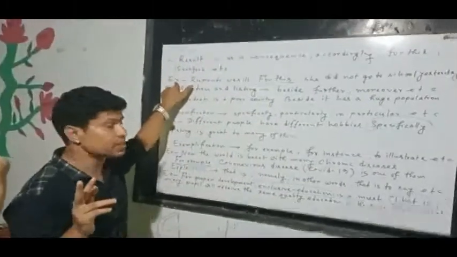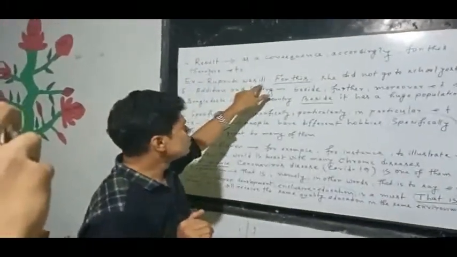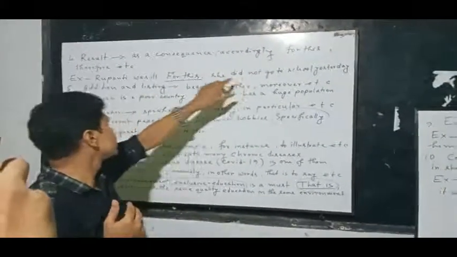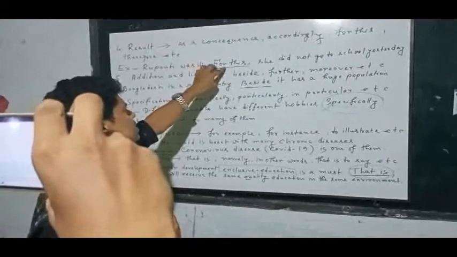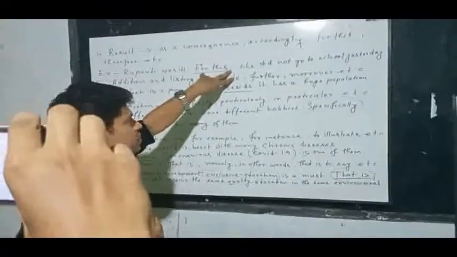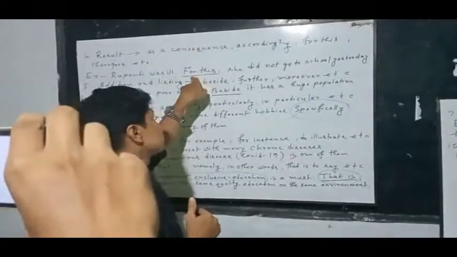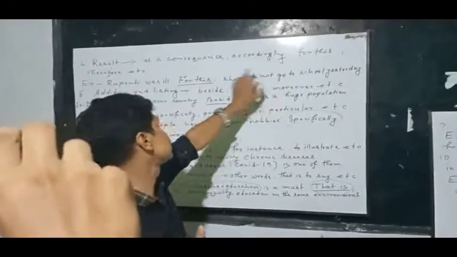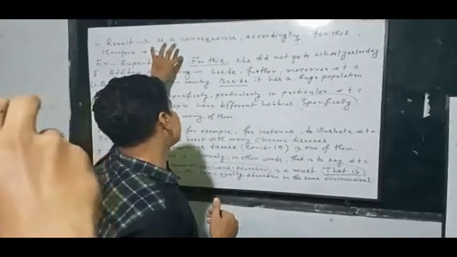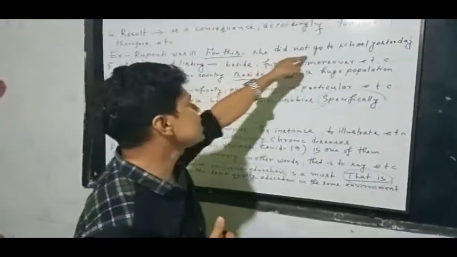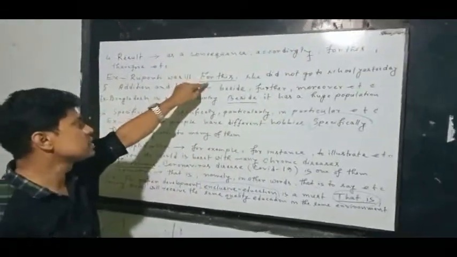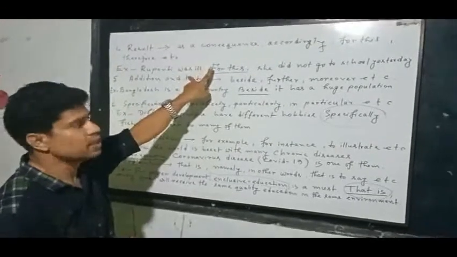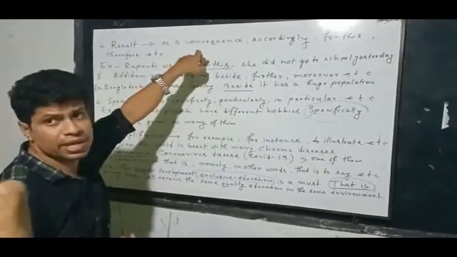In my example, you see that Rupanti was ill. For this, she did not go to school yesterday. So Rupanti was ill. This is the first incident, and due to this incident, another happening takes place. You see that I have used here "for this, she did not go to school yesterday." So this is the first happening, and following this there is a result, and the result is that she did not go to school yesterday. I am using "for this" to add these sentences, to create connectivity between the two sentences.